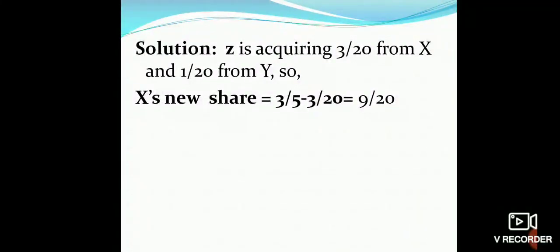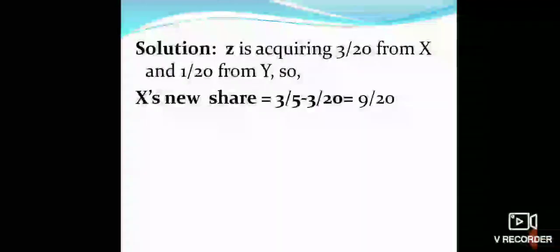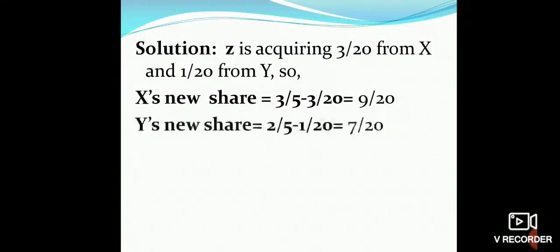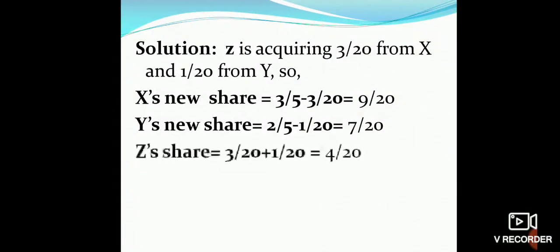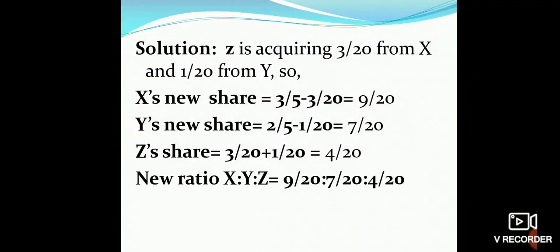X's new share will be calculated by old share minus sacrifice share, that is 3 by 5 minus 3 by 20, it will come as 9 by 20, and Y's new share will come as 2 by 5 minus 1 by 20 equal to 7 by 20, and Z's new share will come as 3/20 plus 1 by 20, it will come as 4 by 20. So ratio will come as 9:7:4.